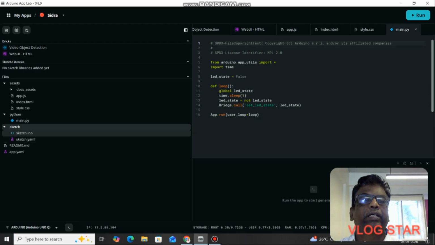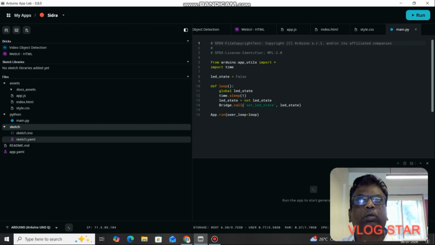Sketch.ino also we will take from ChatGPT, and sketch.yaml is the configuration, just like a JSON file. It covers what is to be connected and what libraries are to be installed. We will connect that through the router bridge configuration. So this is roughly the project.